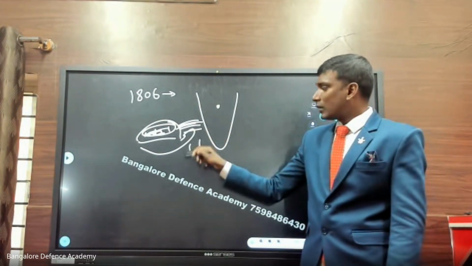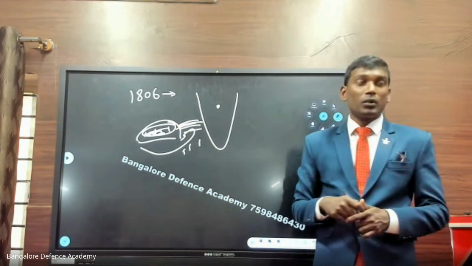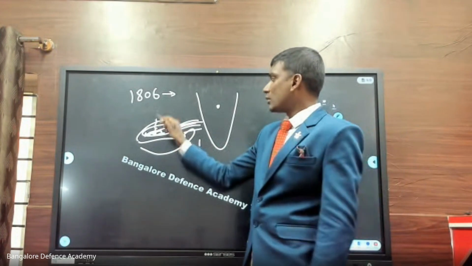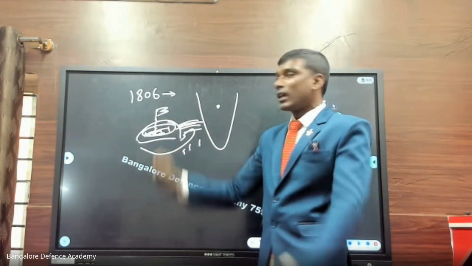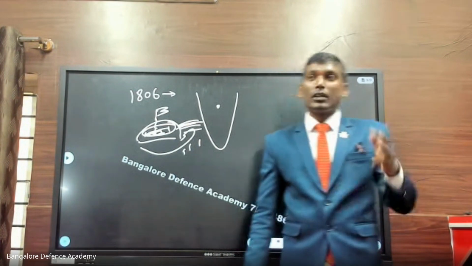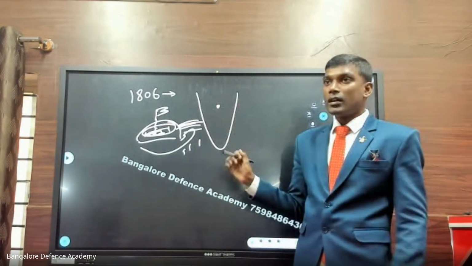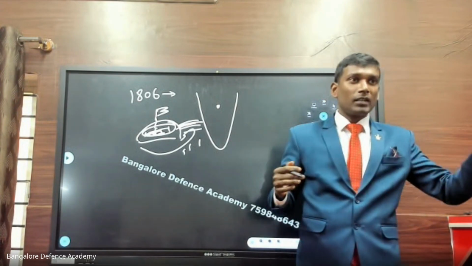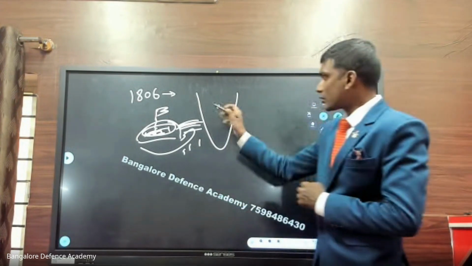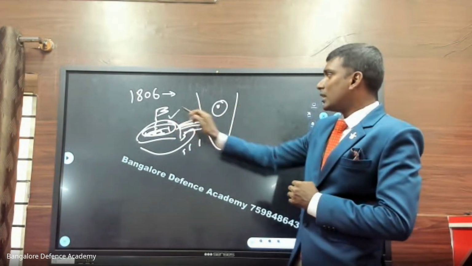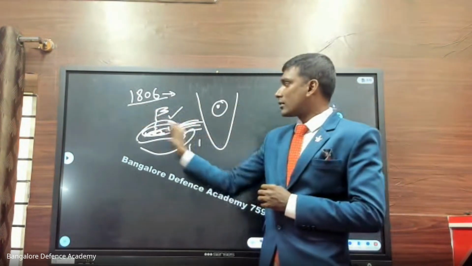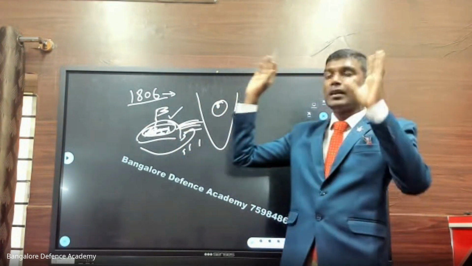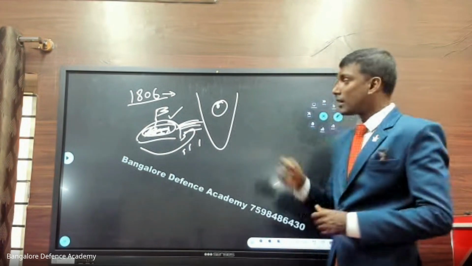The officers who were outside realized that there was some problem going on, that these people had revolted. Tipu Sultan's son and his men, at night, went over the fort and hoisted the flag. They declared that India is independent. Try to understand everything in detail now. I'm telling you a story, and then I'll connect you with the examination question. In 1806, the soldiers declared they were independent from the East India Company's rule.